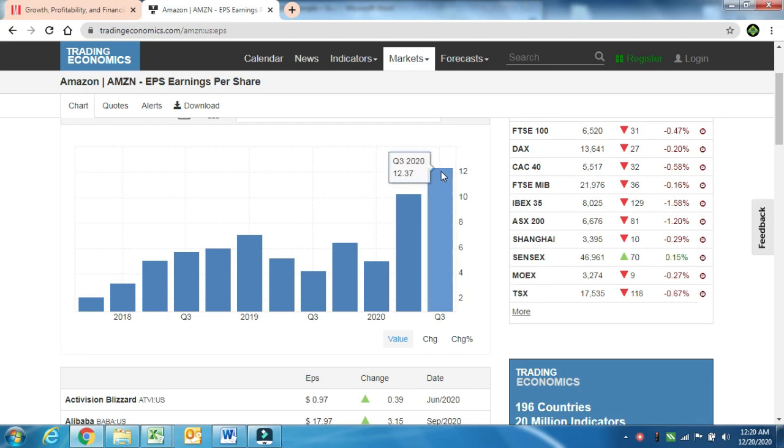Here we have Amazon's quarterly earnings: 12.37, 10.3, 5.01, 6.47. If I sum those up, I get 34.15, which are Amazon's earnings, and we are going to use those at the beginning of our calculation when we put things into the template.